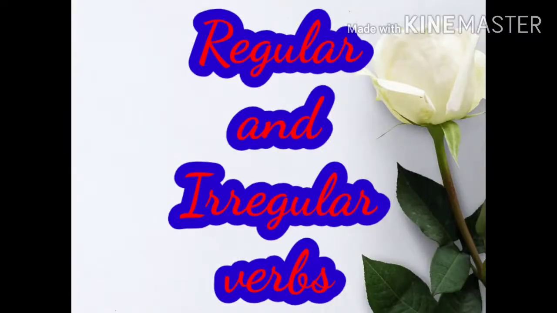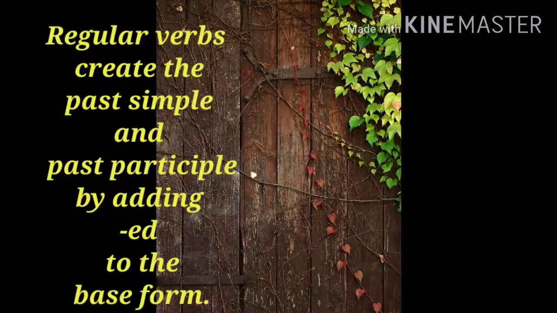Hello students, now we have an idea about what a verb is. A verb is a word that refers to an action, an event, or a state. Now, verbs are classified as regular or irregular based on how they form their inflections. Inflection is the process of changing a verb form to show tense, number, and person. Regular verbs create the past simple and past participle by adding -ed to the base form.